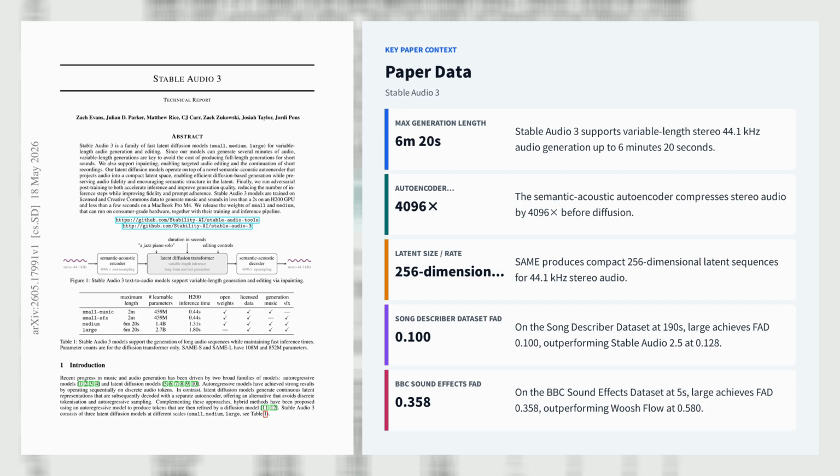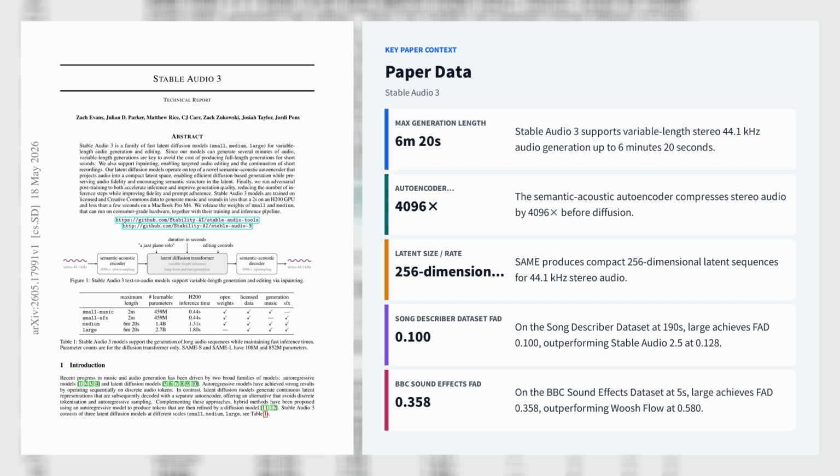Its main novelty is native variable length diffusion. Instead of always generating a fixed maximum length latent and wasting compute on silence, the model allocates latent length proportional to the requested duration, which makes short clips efficient and allows inference to scale from 0.44 seconds for 2-minute small models to 1.8 seconds for 6-minute large models on an H200 GPU.